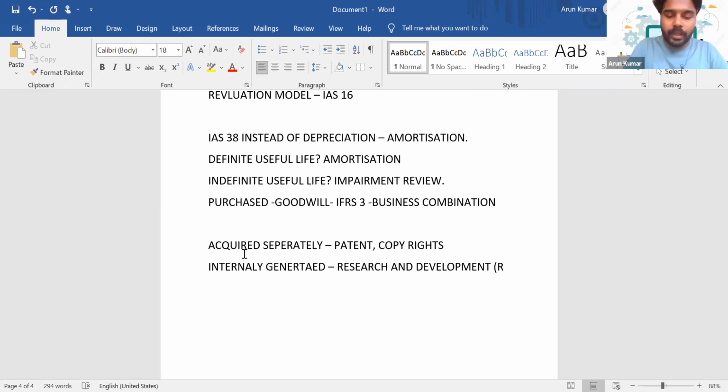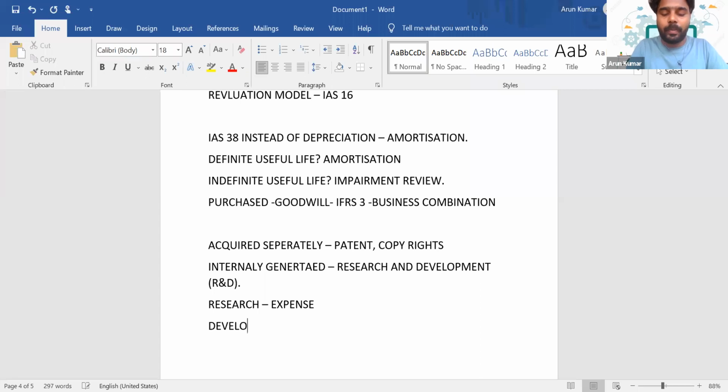According to the standard, when we research something, we are trying to find out something new, right? We are trying to come up with a new product, or find an alternative for the existing raw material. Since it's a journey to find out something new, we have to account for it as an expense.